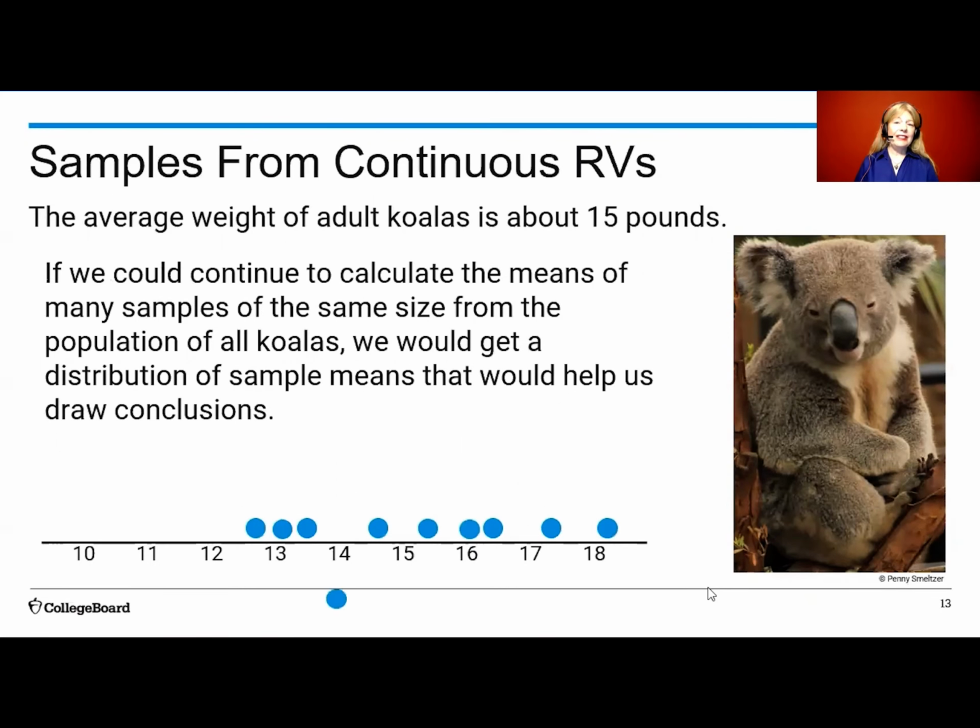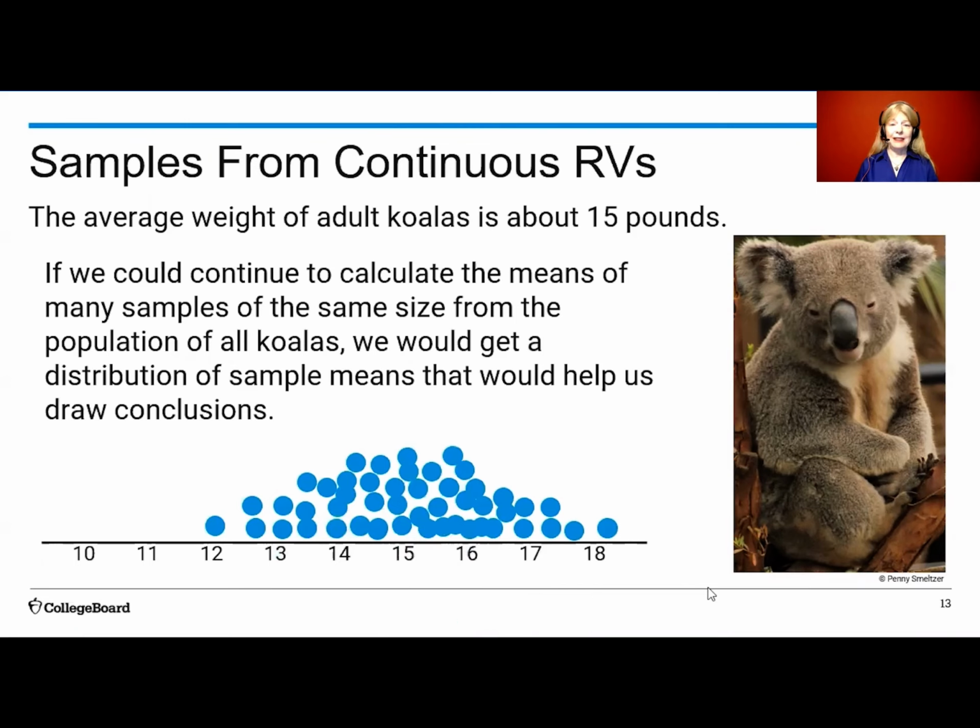If we continued to calculate the means of many samples of the same size from the population of all koalas, we would get a distribution of sample means that would help us draw a conclusion. And notice that the sample means cluster around the true population mean of 15.